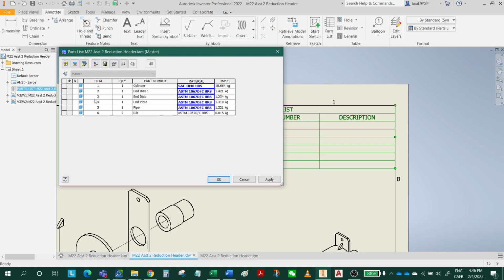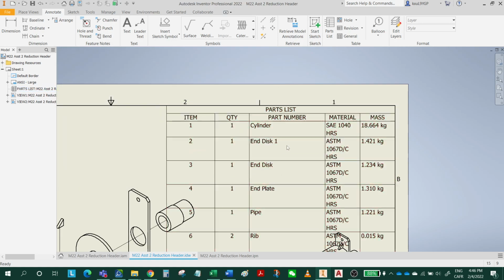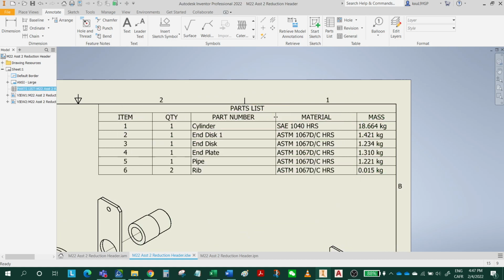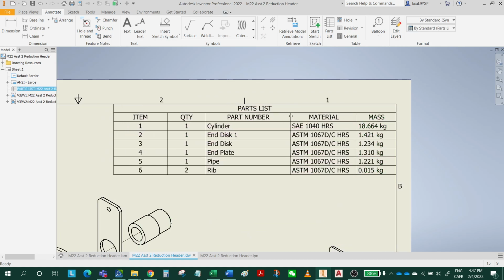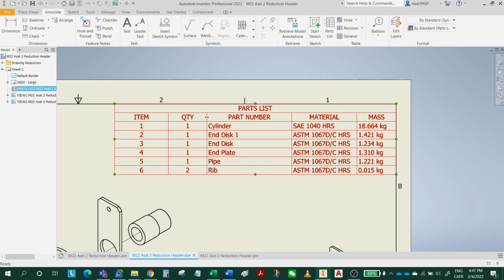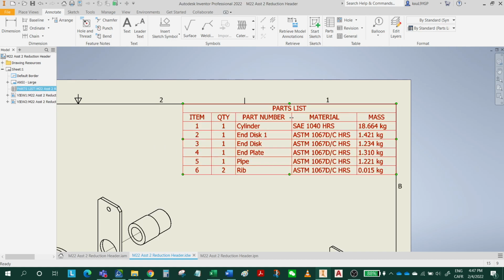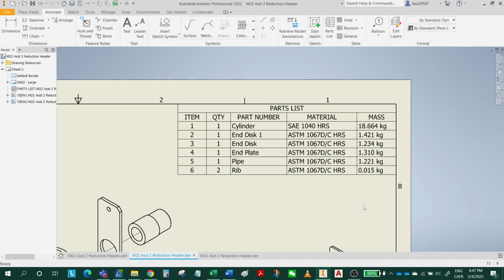So this is for the parts list. Click OK. The material is not long enough for this cell, so I'm going to make it longer to fit in one row. Let's adjust the width of each column a little to make it look nice. And then I'm going to save again and add the parts list, add balloons.